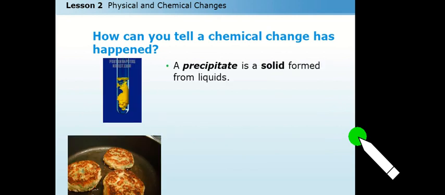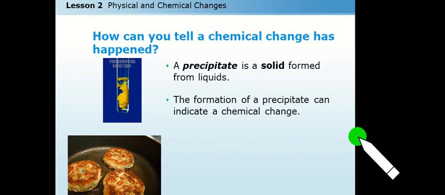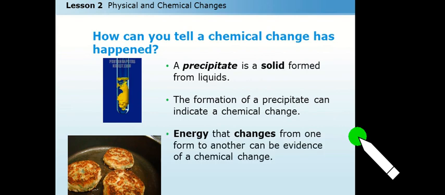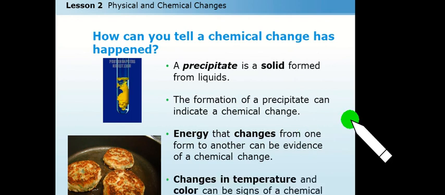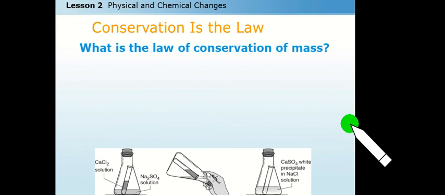Now, how can you tell a chemical change has happened? A precipitate is a solid formed from liquids. The formation of a precipitate can indicate a chemical change. Energy changing from one form to another can be evidence of a chemical change. A change in temperature or color is also a sign of a chemical change. If the matter changes its color or temperature, it is a sign of a chemical change.